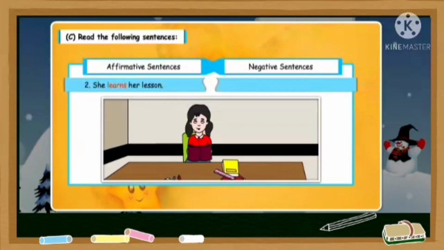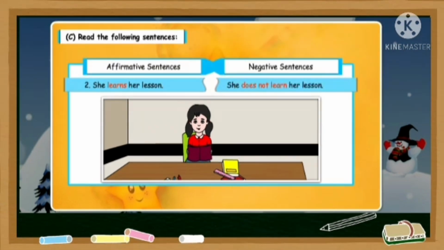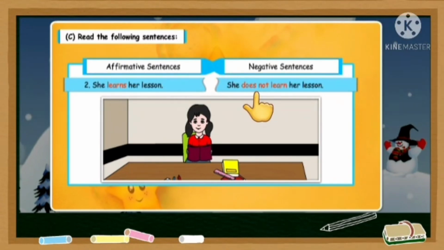Second, she learns her lesson. Which is the verb here? Learns. So what do we use? When we are writing she, we always use does. We do not use do, we use does. So to make it a negative sentence, what will we do? She does not learn her lesson. Again, we have used does not before the verb. Since we have added does, we will remove the s from the verb.